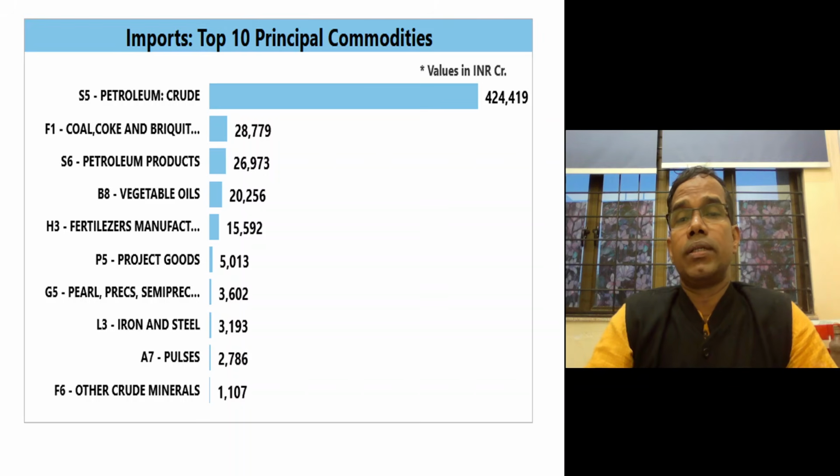And if you consider what we are importing from Russia, it is crude oil, and that's the maximum. And then coal, coke, petroleum products, vegetable oils, particularly sunflower oil, which we import from Russia and Ukraine, and then fertilizer manufacturing products, and then project goods, pearls and precious metals, and then iron and steel and pulses. We also import from them other crude minerals. So these are the major importable items from Russia, and the major contributor is petroleum products, 4 lakh 24,000 crore worth of commodities.